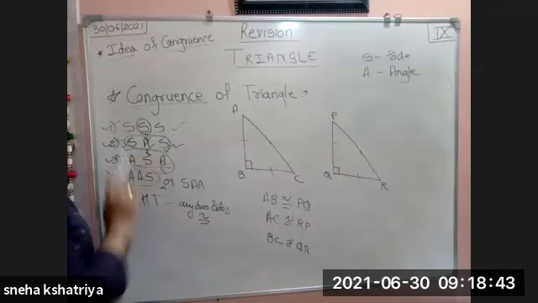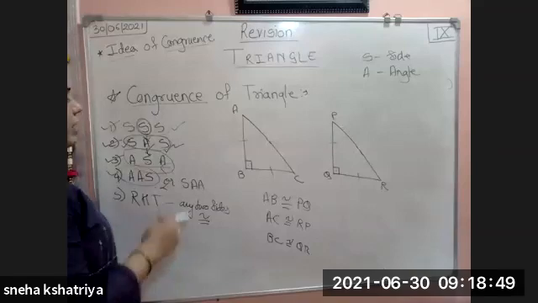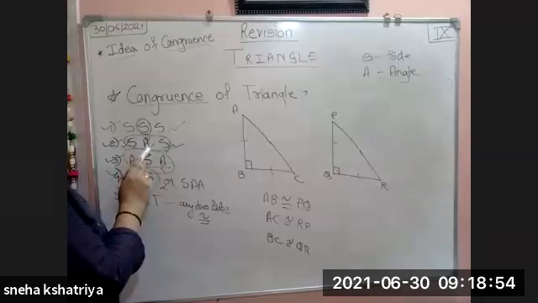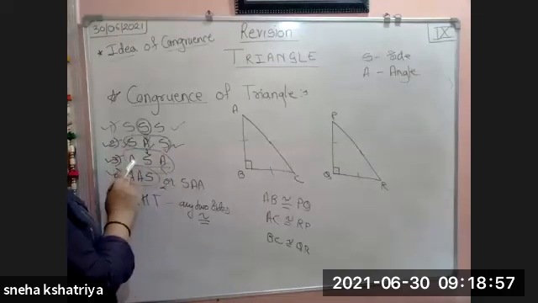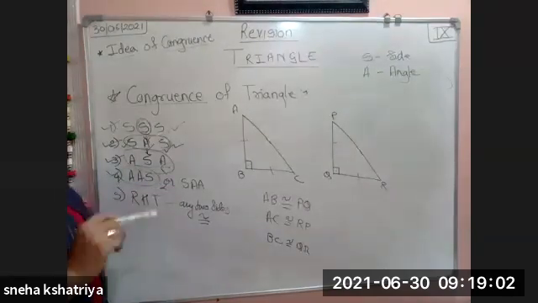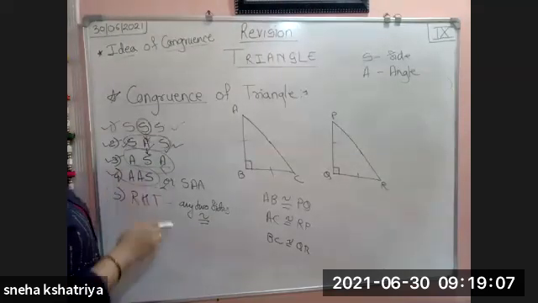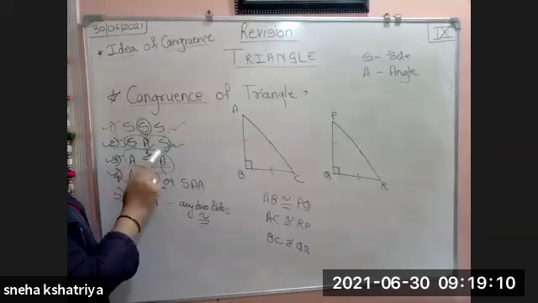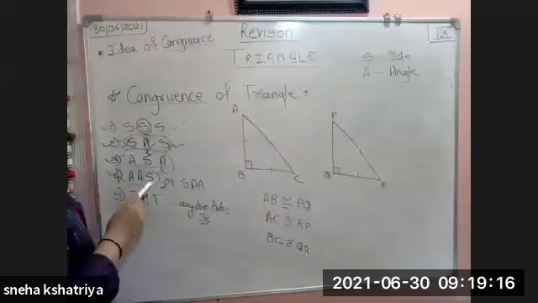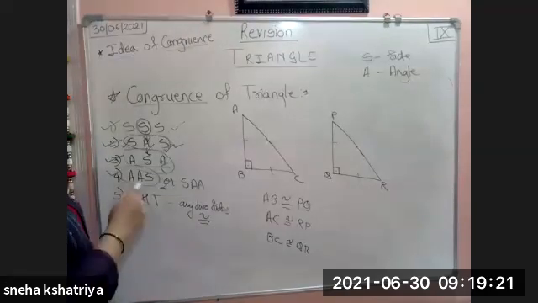Then if side, angle and side of a triangle are congruent, then again we will say that the given two triangles are congruent. In which the sequence is very important: after side, angle should come, after angle, again side should come. Similarly here, angle should come, then side, and then angle. You cannot write anything anywhere. It does not satisfy the test. So the sequence is very important, that after angle, side should come, and after side, again angle should come. And again here, angle, angle and side. So after two angles, side should come, or after side, two angles should come, like that only. So they both are same.